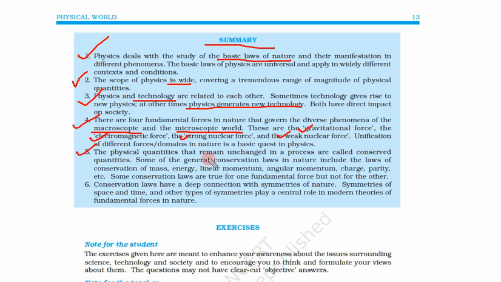The physical quantities that remain unchanged in a process are called conserved quantities. So suppose we do some process and some physical quantities remain unchanged, then we call those quantities conserved quantities.